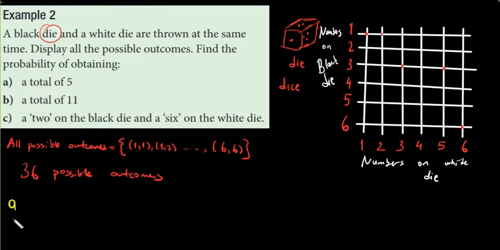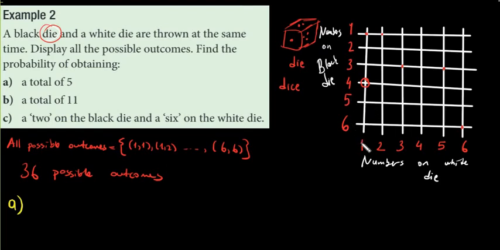The first one, a total of 5. So I'm going to add the numbers on the dice and I'll get 5. How is that possible? So I'm going to circle when I have a total of 5, okay? So here it is 1 plus 1, which is 2. It is not 5. Here 2 and 1. 2 plus 1 is 3. It is not 5. Here we have 3 and 1. 3 plus 1 is 4. It is not 5. So this is a total of 5, right? 4 plus 1 is 5.